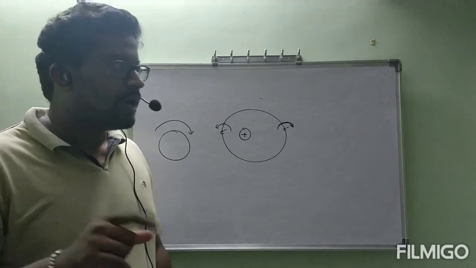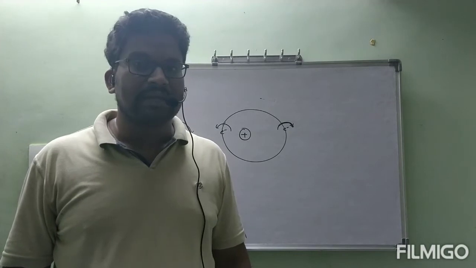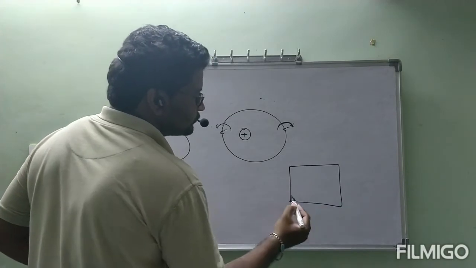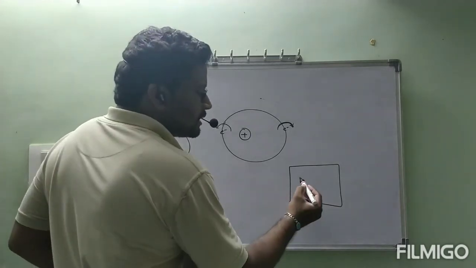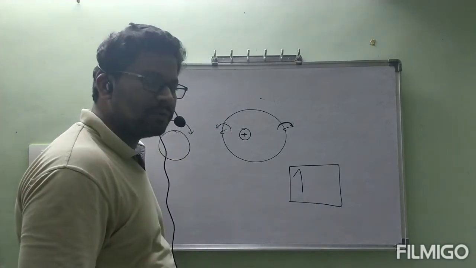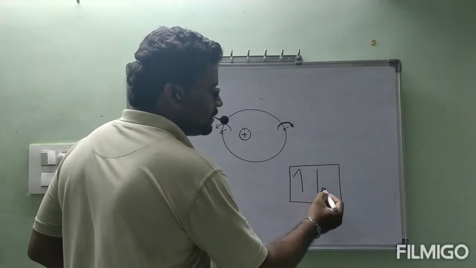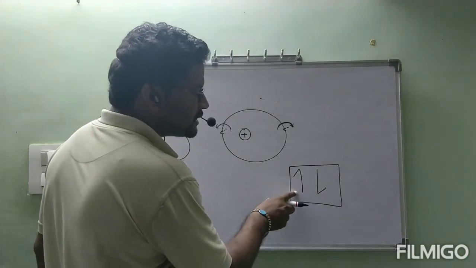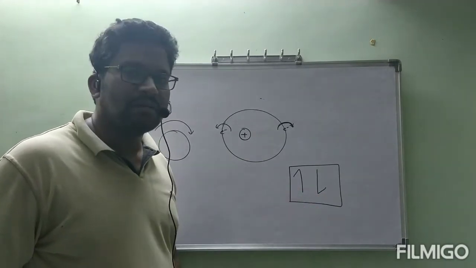But if two electrons are present in one orbital, one electron spins in clockwise direction and the other spins in anti-clockwise direction. An orbital is represented by a box. The electron which spins in clockwise direction is represented by an upward half arrow. The electron which spins in anti-clockwise direction is represented by a downward half arrow. This is the upward half arrow, spinning in clockwise direction. This is spinning in anti-clockwise direction.